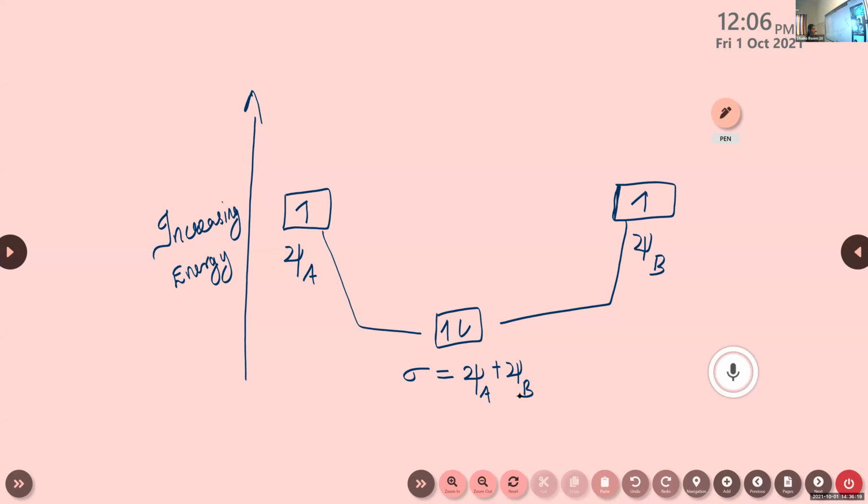Clear? So these two atomic orbitals combine together, or they are added together, to form the bonding molecular orbital. It has very low energy compared to that of the anti-bonding molecular orbital. That's why we are representing this one at the bottom of this graph. Then again, these two combine together to form the anti-bonding molecular orbital. It has higher energy compared to that of the bonding molecular orbital.